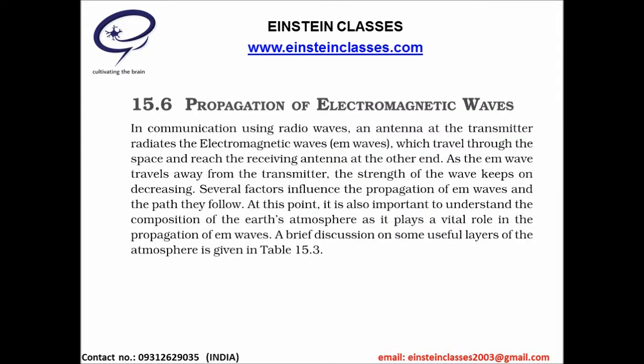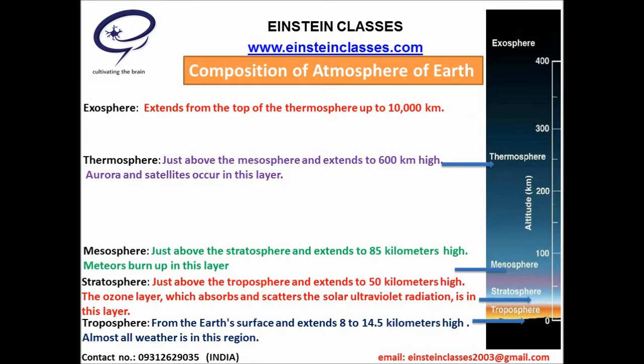During the propagation of radio waves or EM waves from the transmitter to the receiver, there are several factors which affect the propagation of EM waves. Due to this, the strength of the wave keeps on decreasing. The atmosphere of Earth plays a very important role in the propagation of radio waves or EM waves. Now we are going to discuss the composition of different layers of the atmosphere.